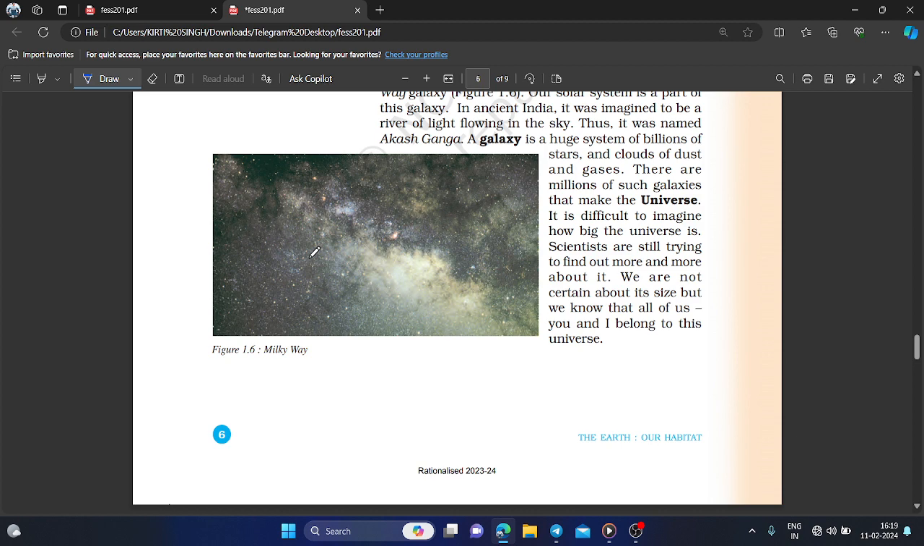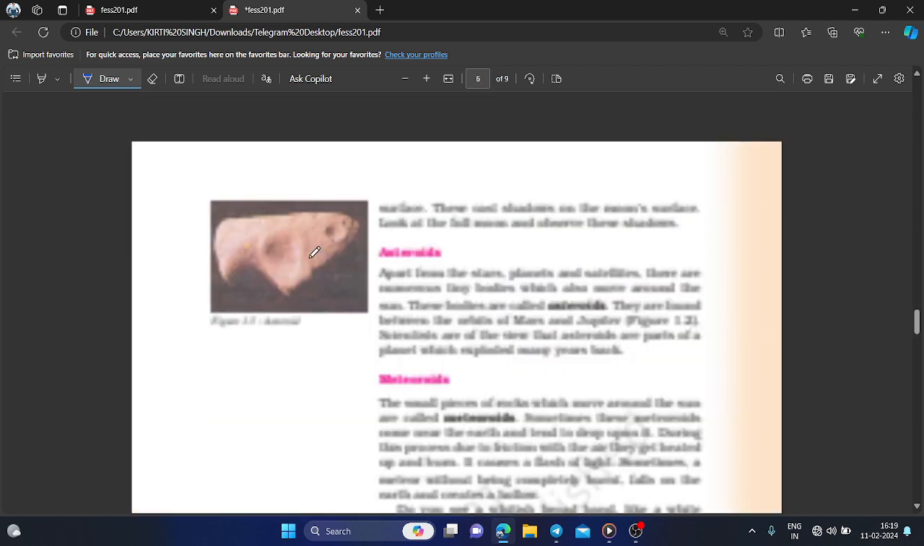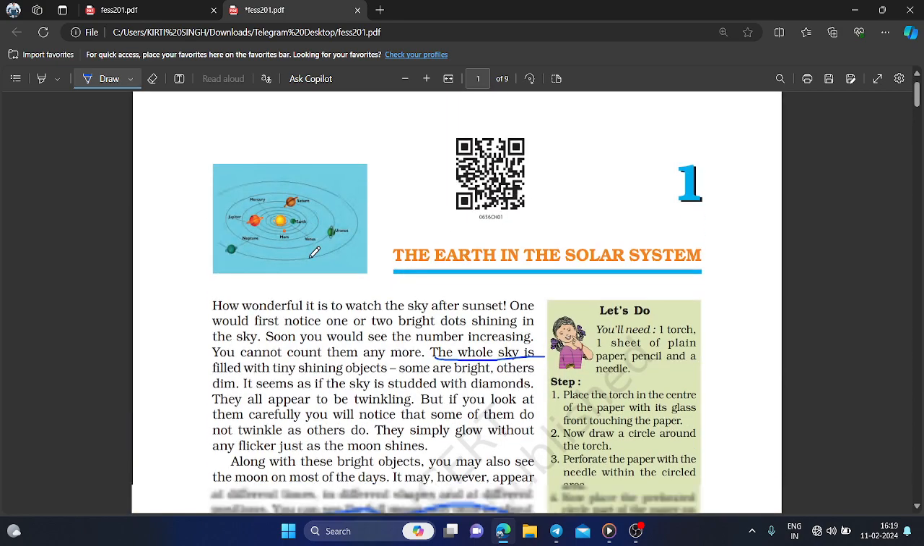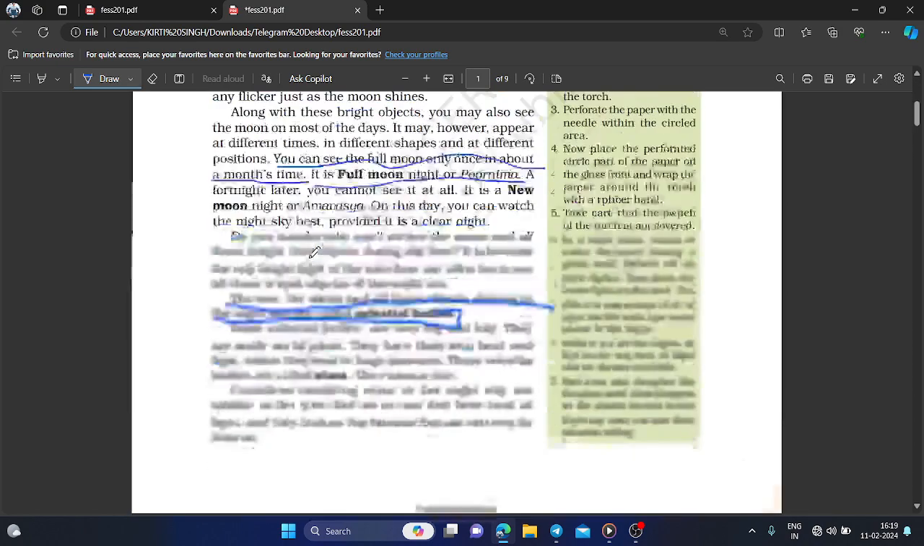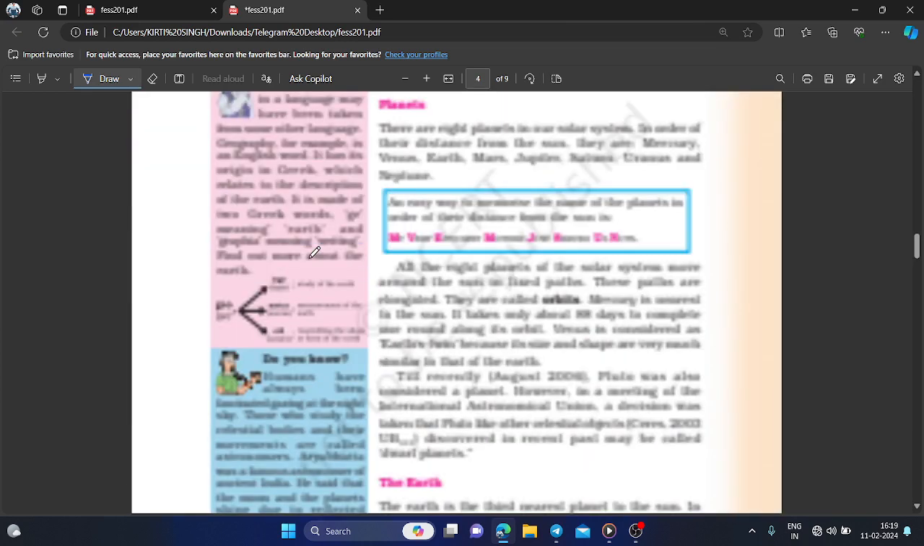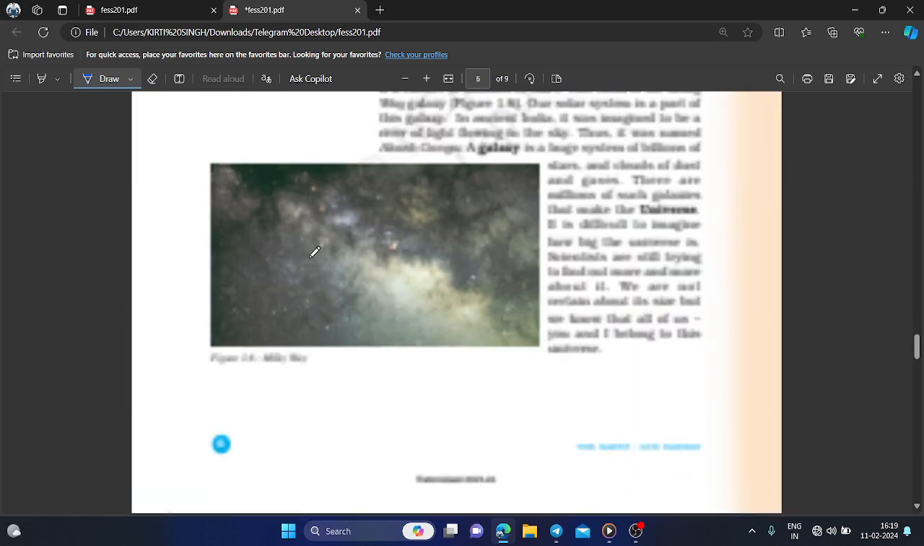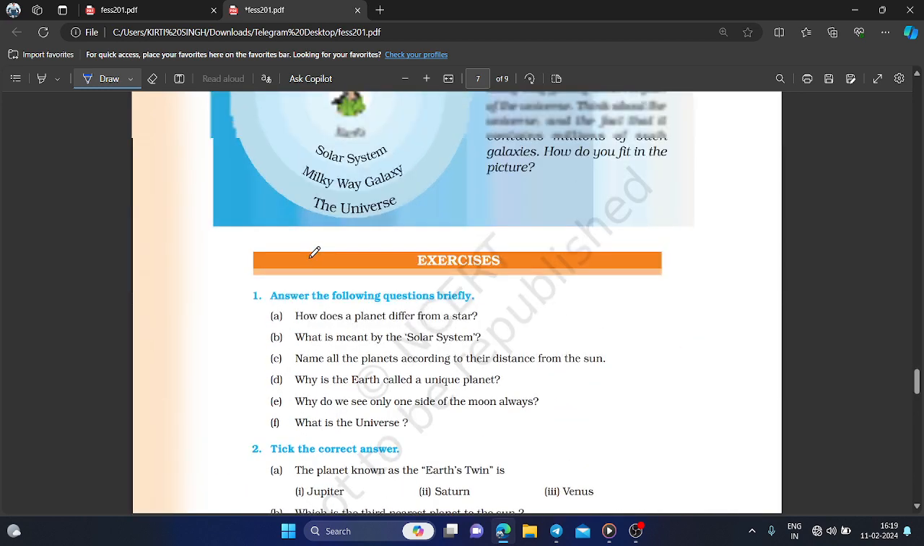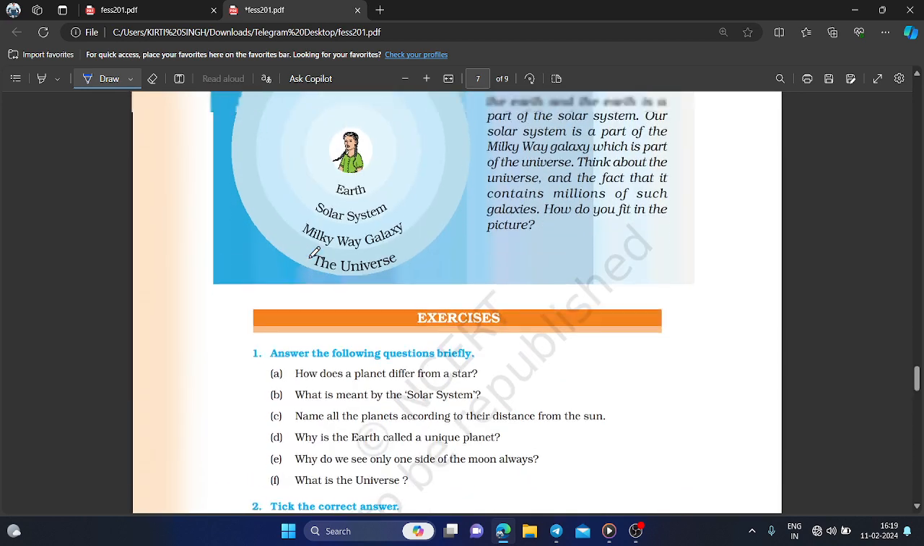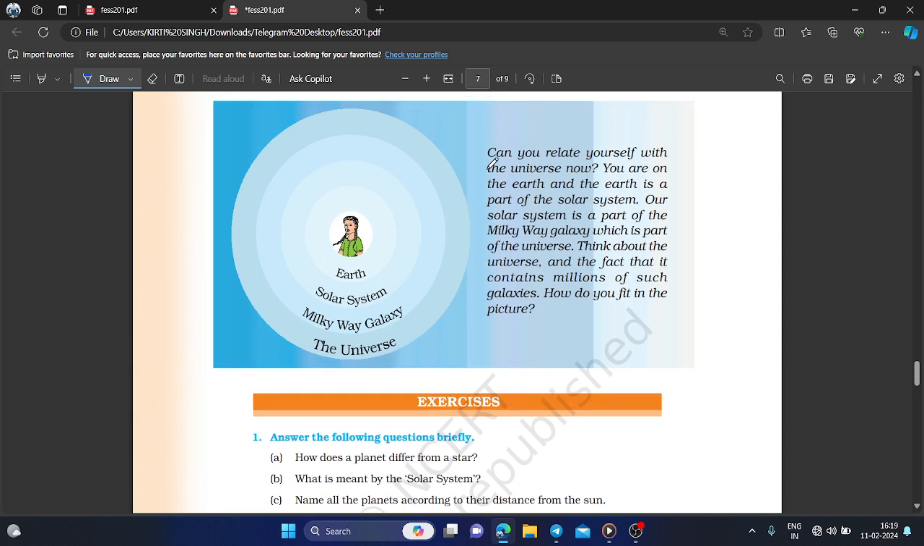So that's all about chapter number one, the Earth in the solar system. So that is all about the chapter. And after that, you may have the exercise. So can you relate yourself with the universe? Now you are on the Earth, and the Earth is a part of the solar system. Our solar system is a part of the Milky Way galaxy, which is part of the universe. Think about the universe and the fact that it contains millions of such galaxies. How do you fit in the picture?